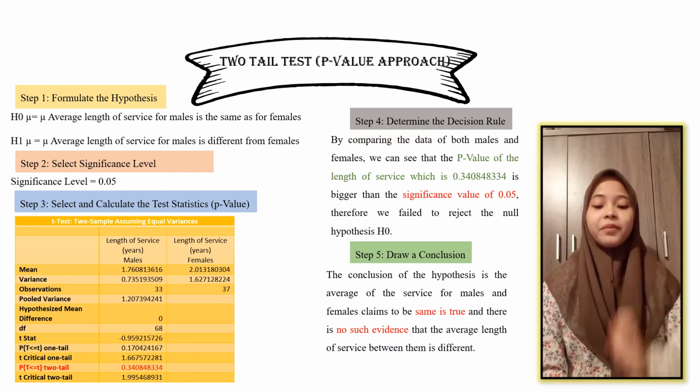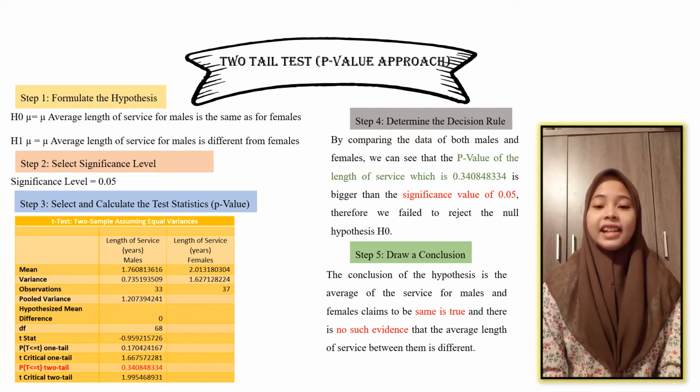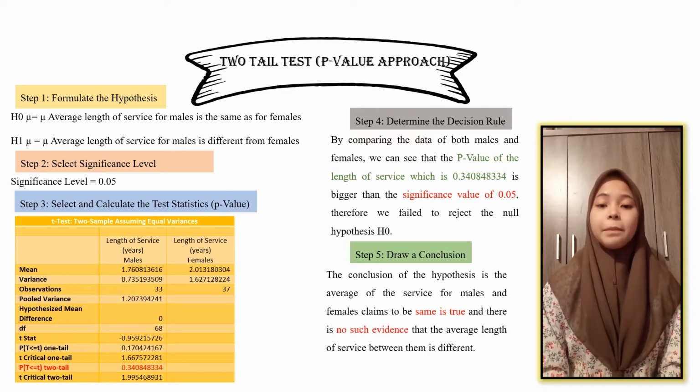Step 3. Select and calculate the test statistic, the p-value. After we calculate using the p-value approach, we will get the data table as illustrated in the presentation. We will look only at the two-tailed test p-value, which is 0.3408, as highlighted in the data.